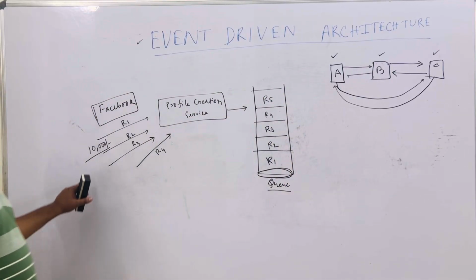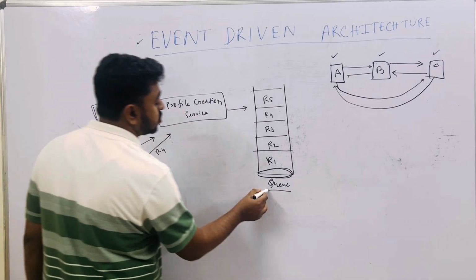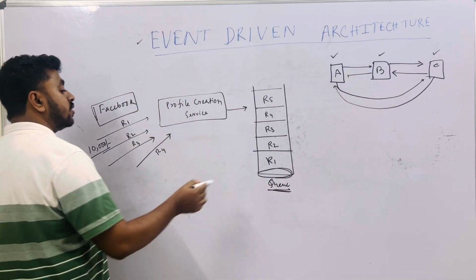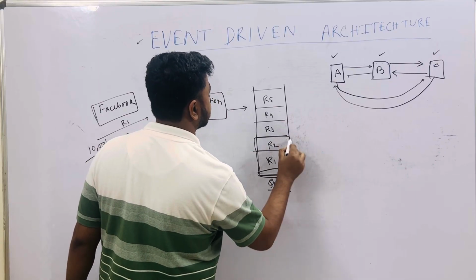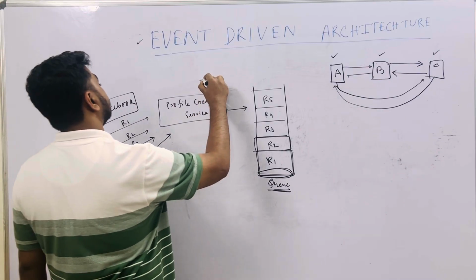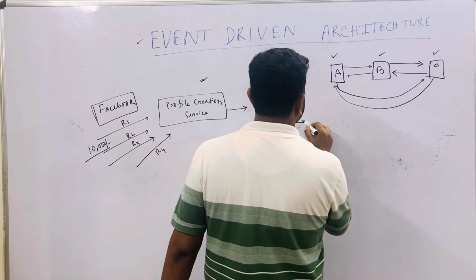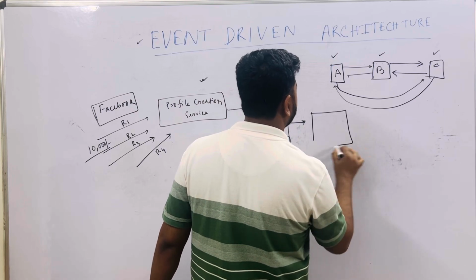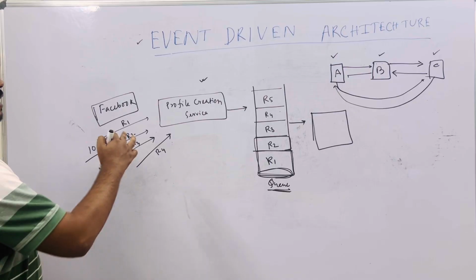So the profile creation service has already taken the request and placed it into the queue, and this request has all the details related to the profile creation, right. So now this service's work is done. Suppose another service is there which is actually responsible for creating the profile.